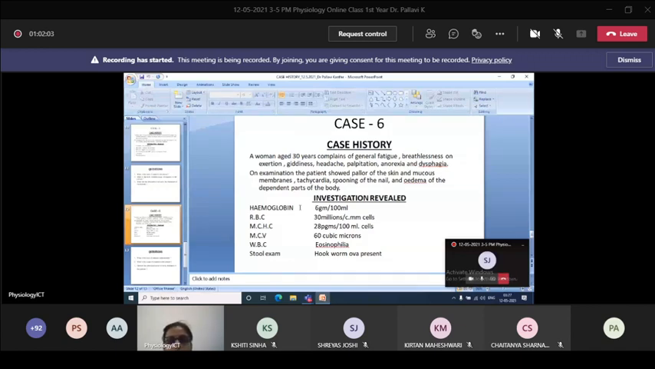Investigations were hemoglobin 6 gram percentage, RBC, I think there is a spelling mistake here, it is 3 million cells per cubic mm, 3 million, not 30. MCH 20 picograms, MCV 60. In the differential leukocyte count, it is showing eosinophilia. Stool examination found hookworm infestation.